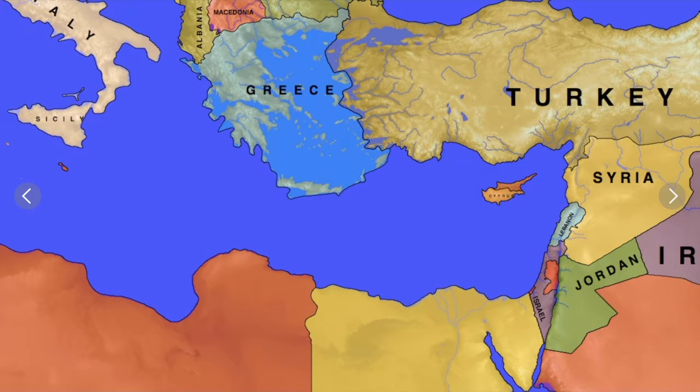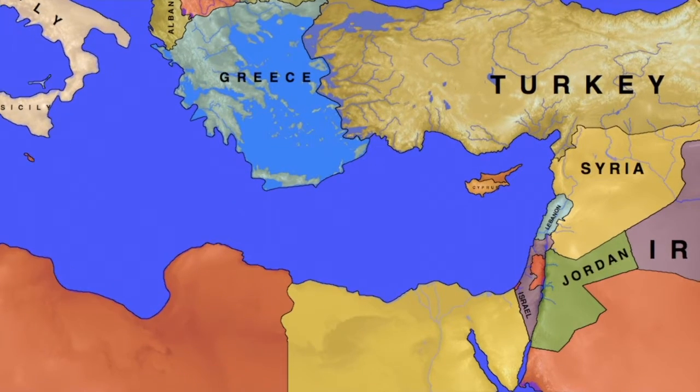The life and ministry of Jesus took place in this area of land known today as Israel, Jordan, and the West Bank. And then the events of the book of Acts started in this area and then expanded up into the area known today as Turkey, the area known as Greece, and the area known today as Italy. Many of the letters that are included in the New Testament were written to churches that were located in the area of land known today as Turkey and Greece and Italy.